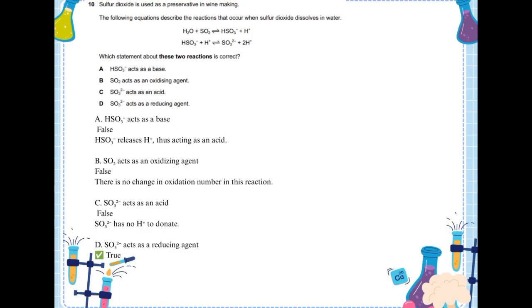Okay, next, sulfur dioxide is used as a preservative in winemaking. The following equations describe the reactions that occur when sulfur dioxide is dissolved in water. Which statement about these two reactions is correct? For option A, HSO3- acts as a base, so it's false. HSO3- releases H+, thus acting as an acid. For option B, SO2 acts as an oxidizing agent. There is no change in oxidation number in this reaction, so option B is false. And C, SO3 2- acts as an acid. SO3 2- has no H+ to donate, so it's false. And for option D, SO3 2- acts as a reducing agent, so it's true.